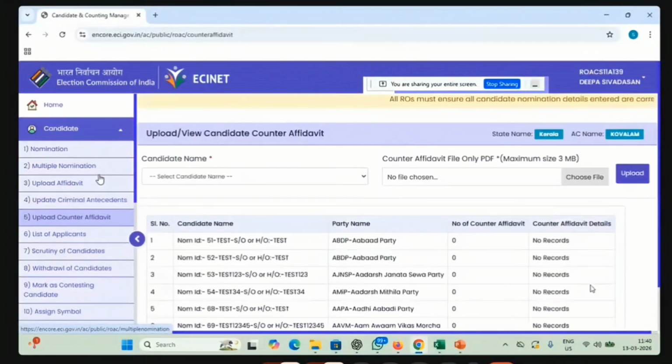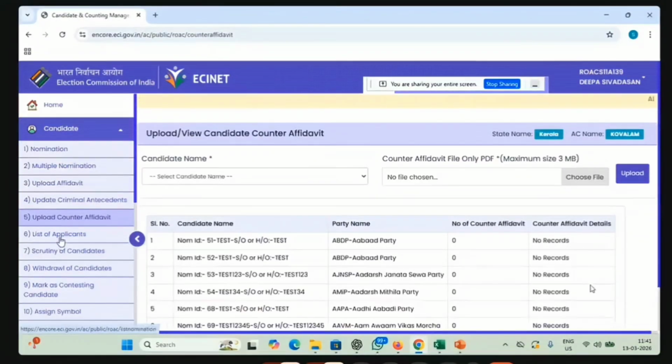So see, one affidavit they will be submitting. The RO will be pointing out, or somebody else will be pointing out, that there is an issue in the affidavit. So then there will be an option for the candidate to submit a counter affidavit. So you can upload the counter affidavit in this section. Hope this is all related to the nomination part.